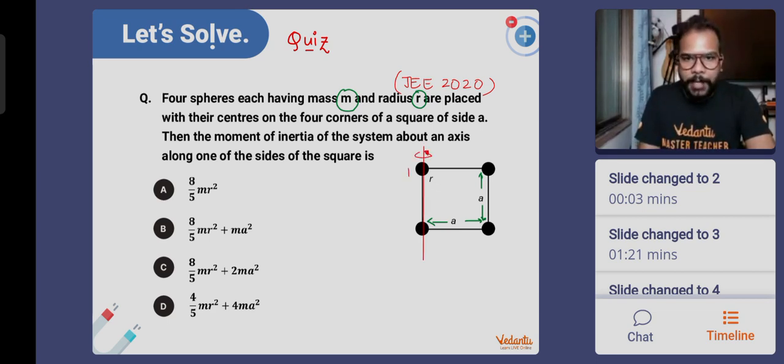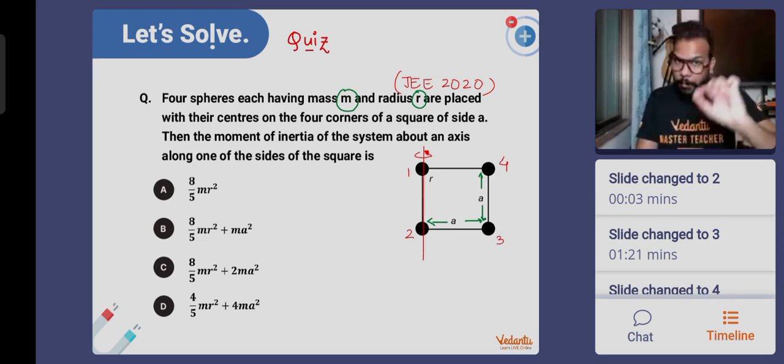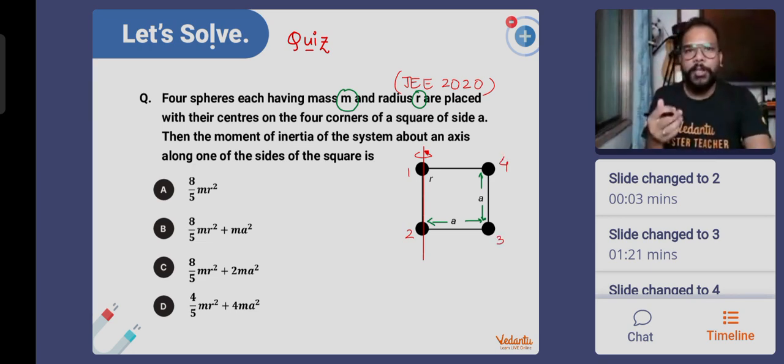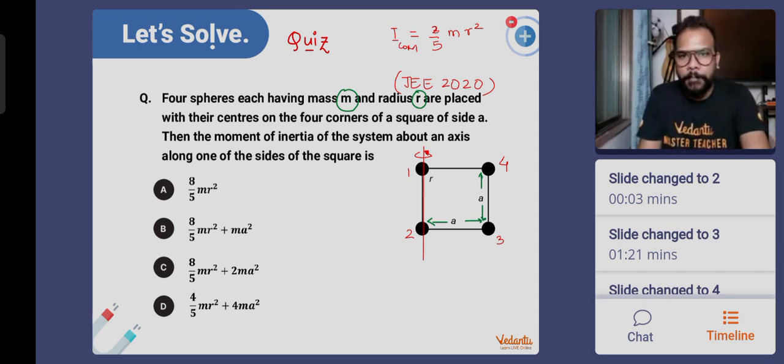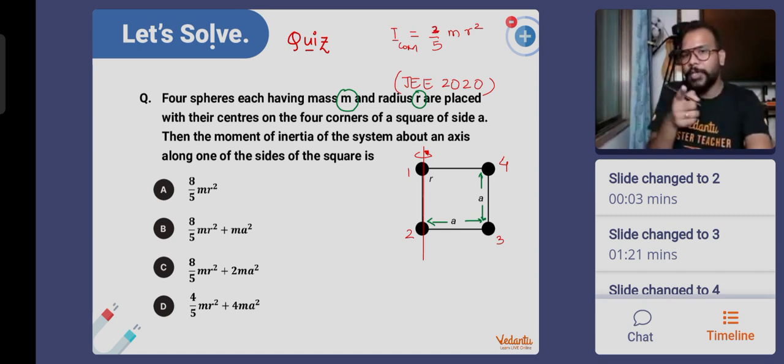So let me tell you guys, if I say this is sphere 1, sphere 2, sphere 3, and sphere 4, sphere 1 and 2, listen to me very carefully, have the axis of rotation passing through their diameter. For passing through the diameter, ICOM, the moment of inertia, is 2 by 5 mr square for a solid sphere. But for sphere 3 and 4, the axis of rotation is parallelly shifted.